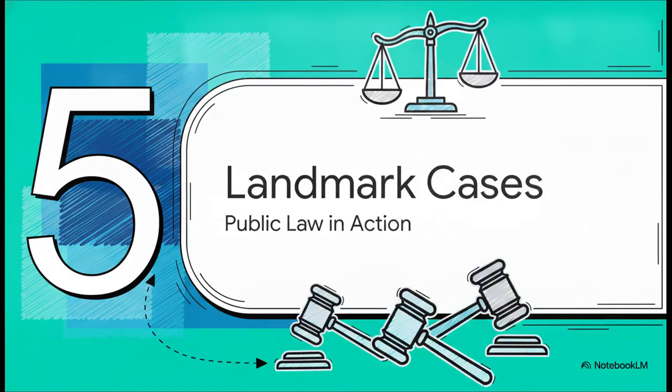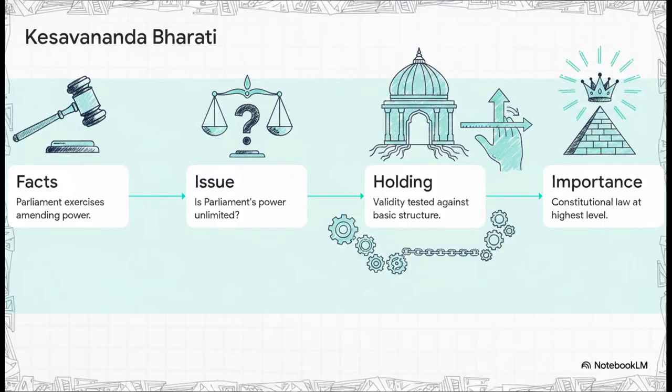Section 5. Landmark cases. Let's look at how courts actually handle this. We're going to treat these cases with strict anatomical rigor, starting with a massive one, Keshavananda Bharati v. State of Kerala in 1973. The facts: Parliament exercised its power to amend the Constitution. The issue before the court: is Parliament's amending power absolutely unlimited? The holding: no. The court ruled that the validity of Parliament's amending power must be tested against the basic structure of the Constitution itself. The importance of this cannot be overstated.